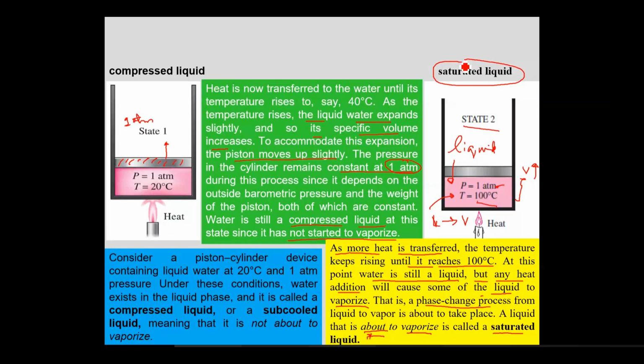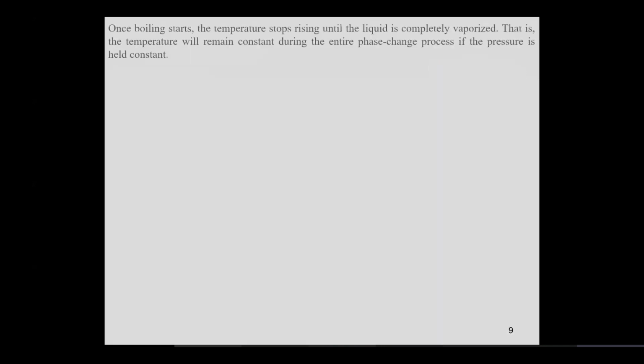Yes, sir. All right, let's move ahead. So we continue adding heat. That means the boiling starts, but the heat added would not cause any change in the temperature. Temperature would stop rising until and unless the liquid is completely vaporized. That is, the temperature during the entire phase change process would remain the same if the pressure is held constant.